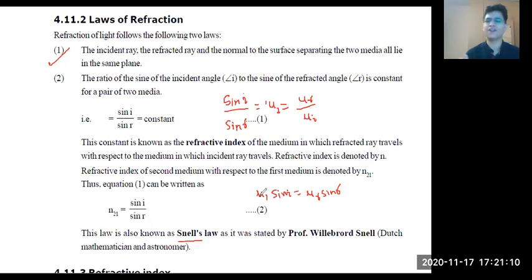So mu1 is the refractive index of the medium in which the incident ray is there, and mu r is the refractive index of the refracted medium. Makes sense, right?